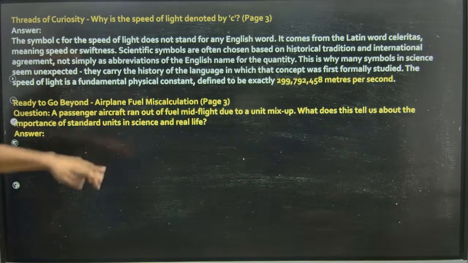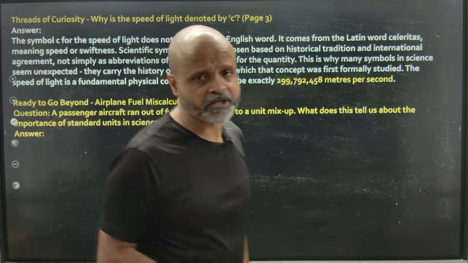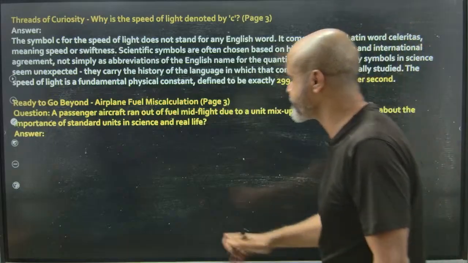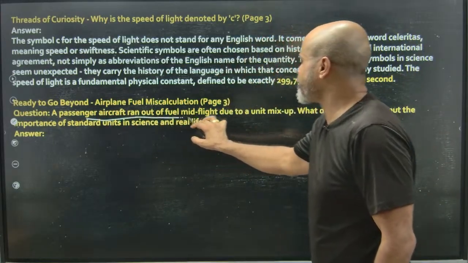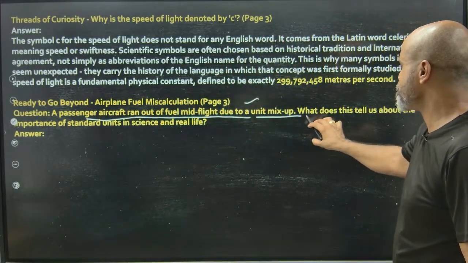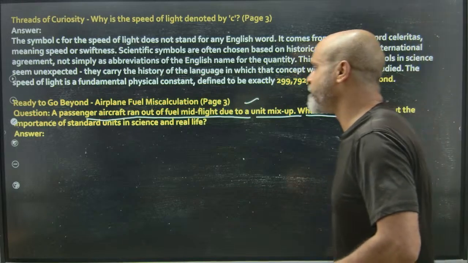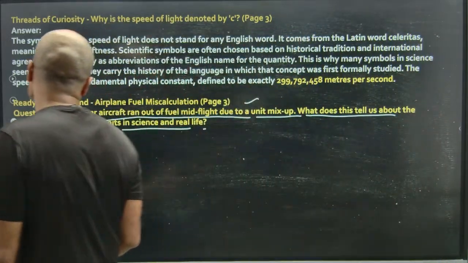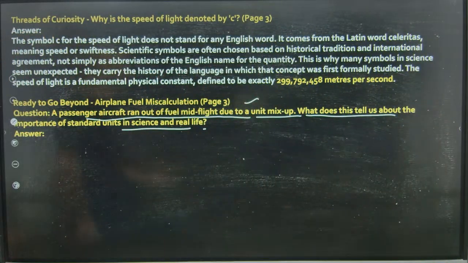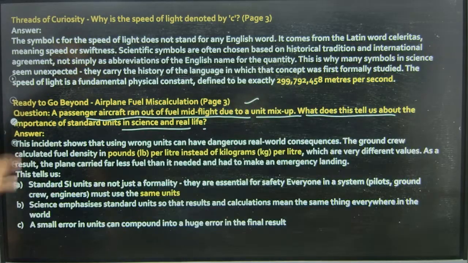Ready to go beyond? The airplane fuel miscalculation, which we have also discussed, is also appearing as a question in your NCERT. A passenger aircraft ran out of fuel mid-flight due to a unit mix-up. What does this tell us about the importance of standard units? Instead of calculating in terms of kilograms, it was calculated in terms of pounds.